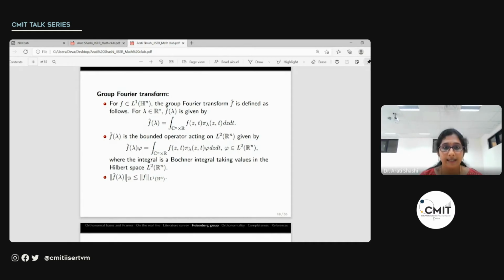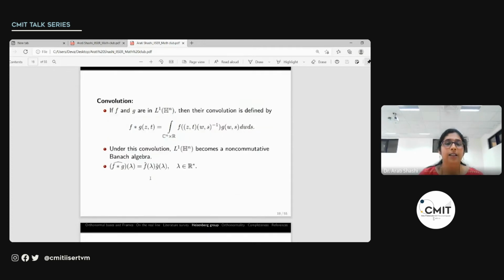So in fact, this operator's norm is less than or equal to the norm of f in L1(Hn). We also have the convolution defined in L1 of Hn, like in the classical case. The convolution is defined as follows: f star g of (z,t) is the integral over the Heisenberg group of f(w,s) times g of (w,s) inverse composed with (z,t) under the group operation, dw ds. Under this convolution, L1 of Hn becomes a non-commutative Banach algebra.